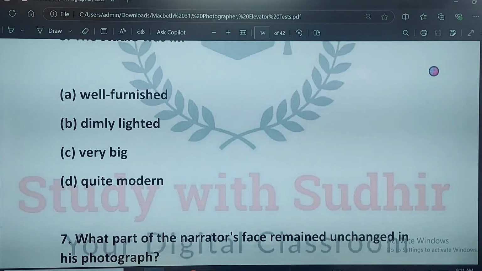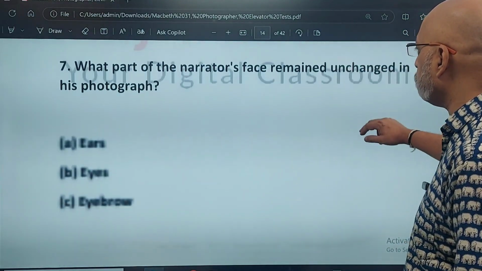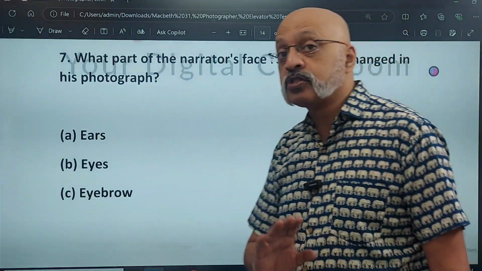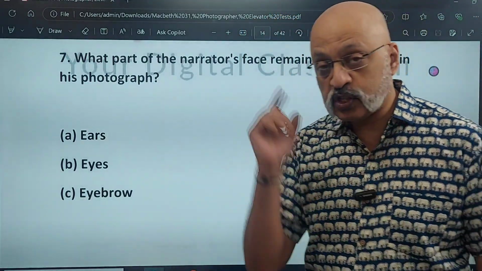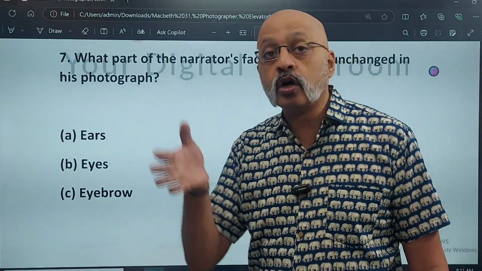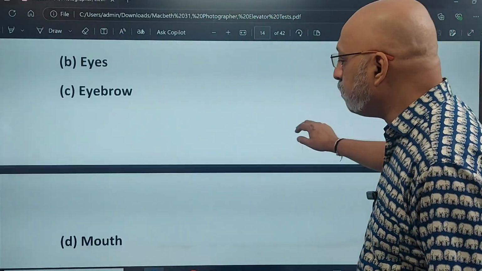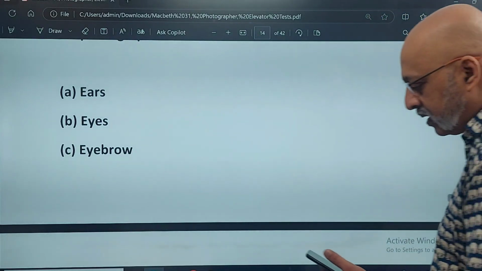The sixth one, it is dimly lighted. What part of the narrator's face remained unchanged in his photograph? Because he has made a lot of changes in the photograph, but there was one particular organ of his face he had not touched. Was it his ears, his eyes, his eyebrow, or was it his mouth? The correct option is A.